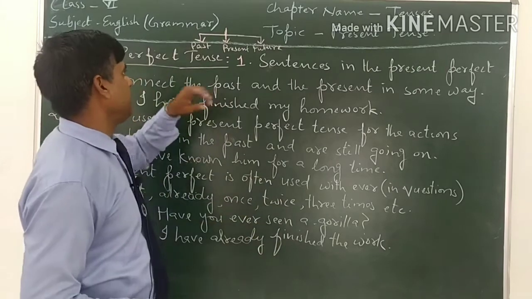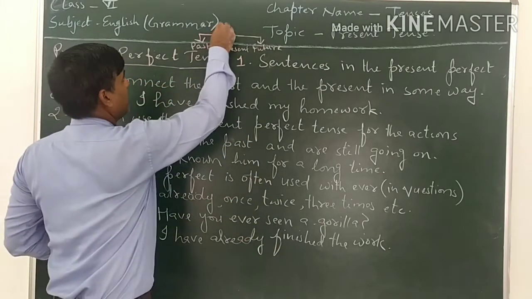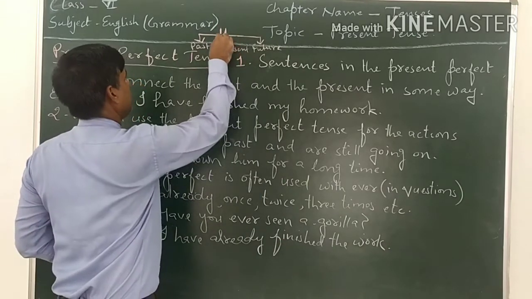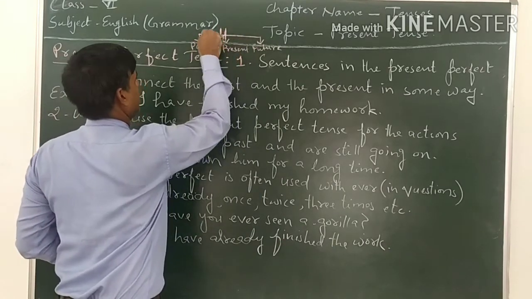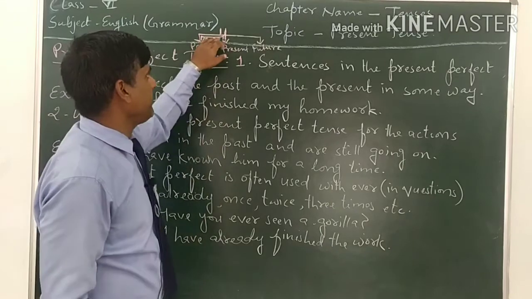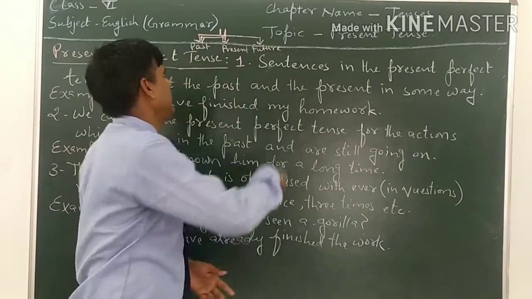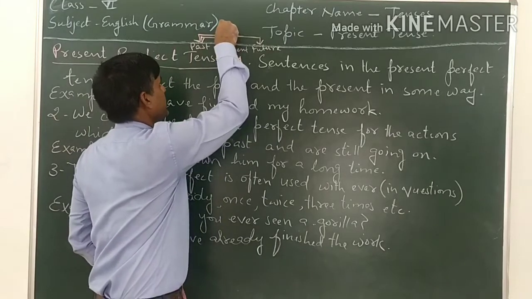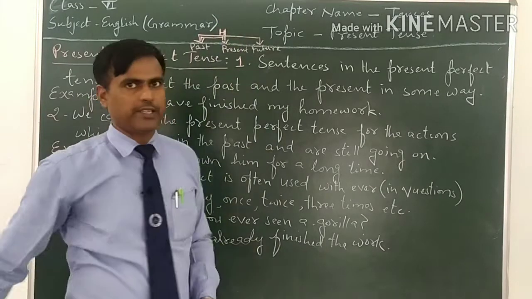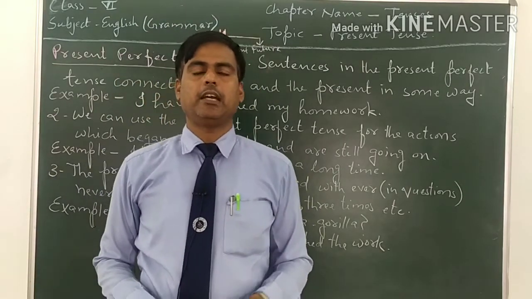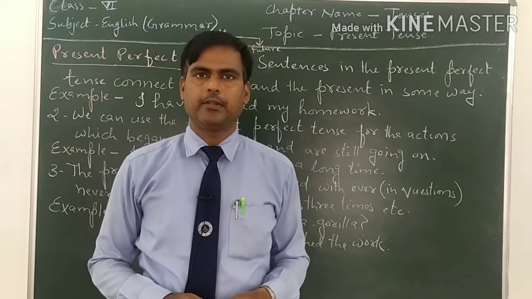In present perfect tense, the action is started somewhere in the past. For example, this is the past. The action is started somewhere in the past, but it is ended in the present. That's why we use present perfect tense.